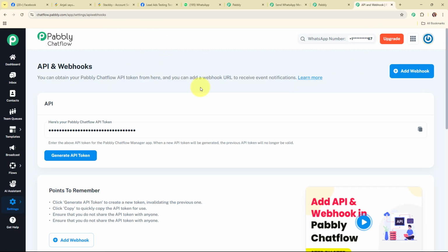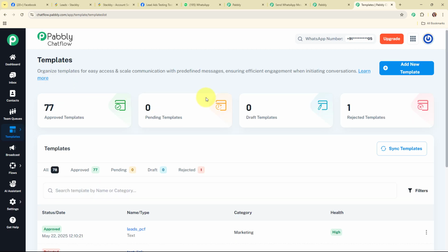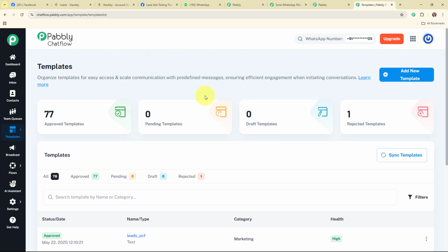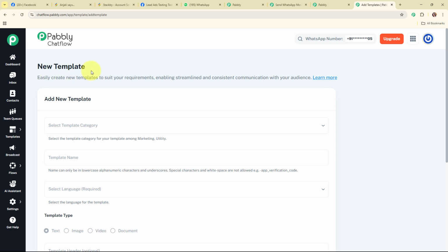Now from here, we are going to access a feature of Pabbly Chatflow that is templates. Under these templates, you can see the existing templates that I've already created using my Pabbly Chatflow account. Let me give a brief on how you can add a new template in your Pabbly Chatflow account. For that, you're going to click on this add a new template button, and then a new template window will appear in front of you. Here you need to add some details to add a new template.